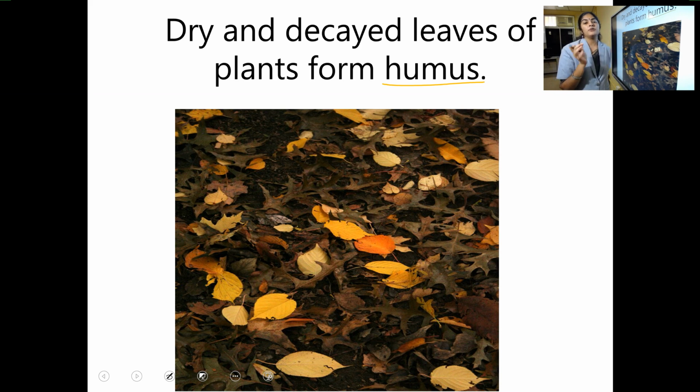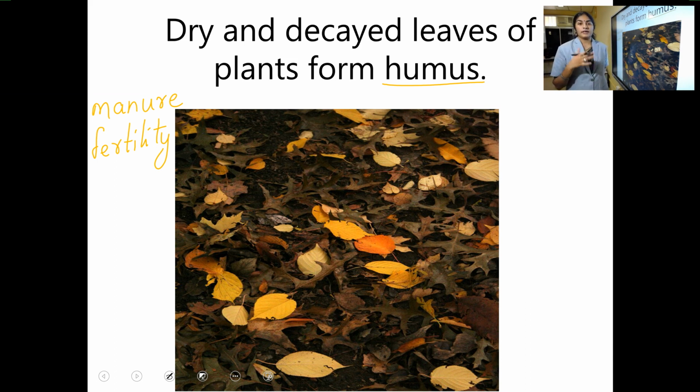How does humus help us? This humus is a very good manure. Manure is anything that increases the fertility of the soil. When fertility increases, it increases the productivity also.